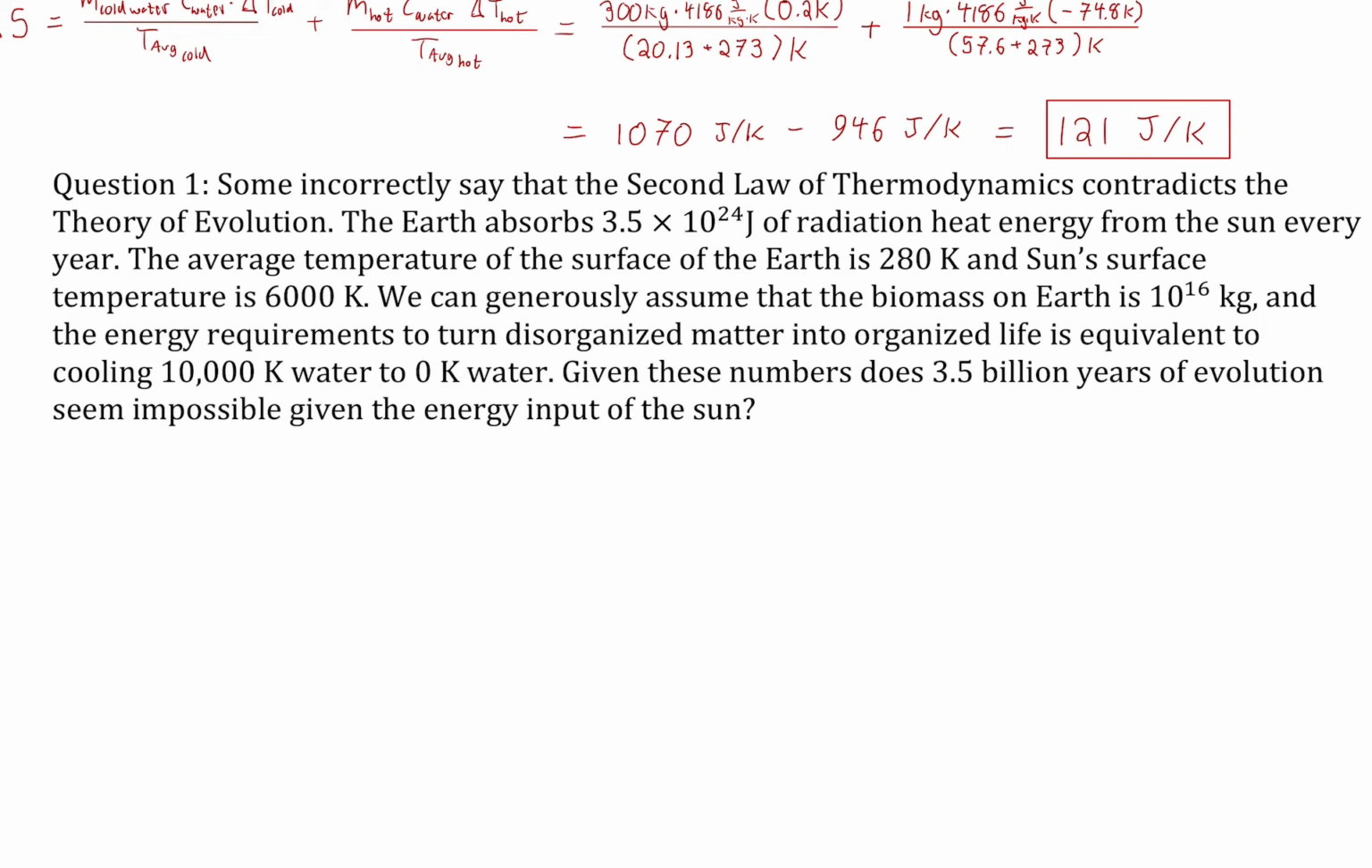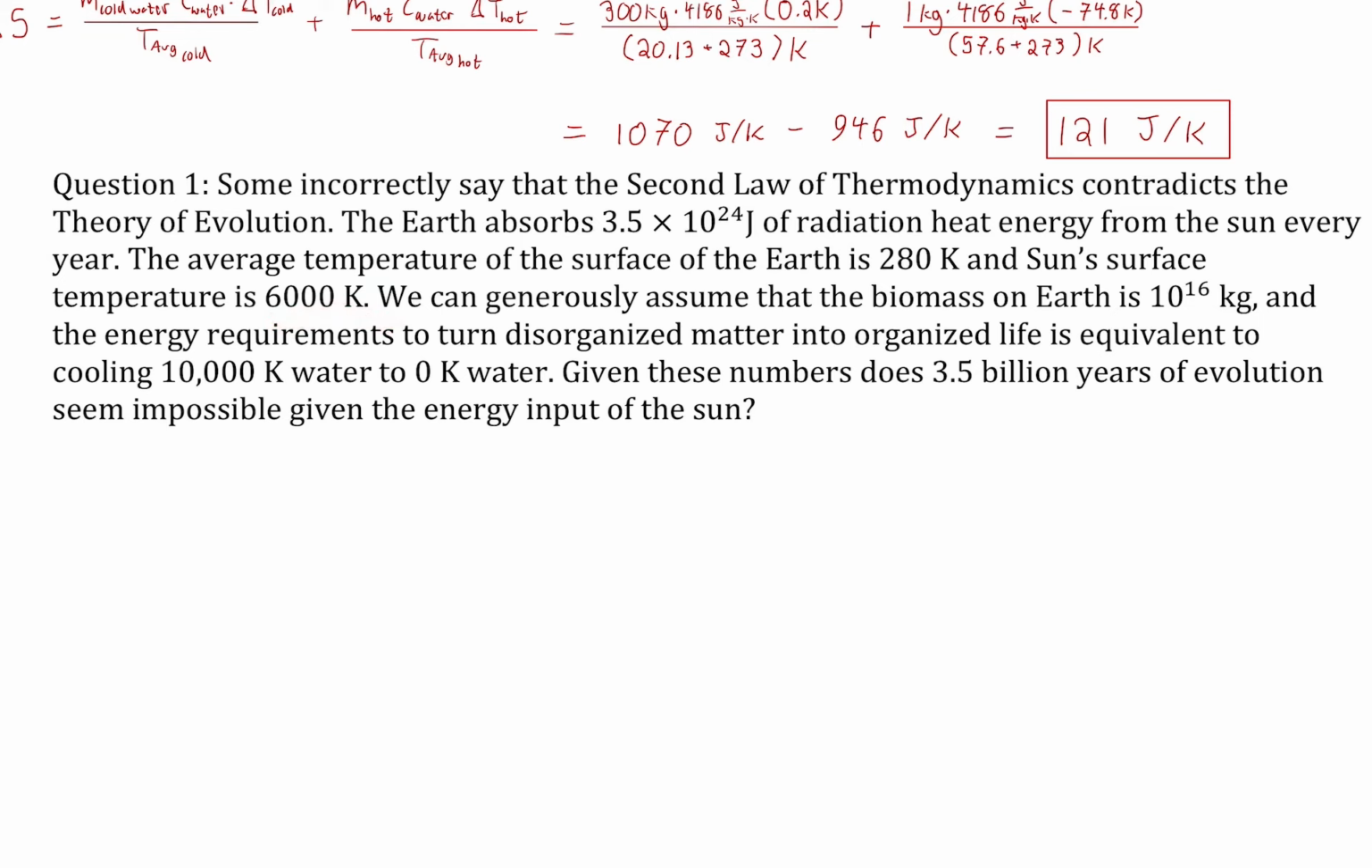Well, the Earth absorbs about 3.5 times 10 to the 24 joules, so a huge amount of energy, and that's radiative heat energy from the sun every year. So that's how much energy comes into the Earth every year from the sun. The average temperature of the surface of the Earth is 280 Kelvin, and the sun's surface temperature is 6,000 Kelvin, which is a medium for stars.